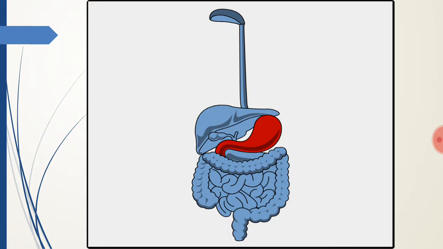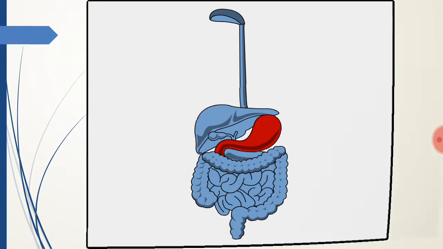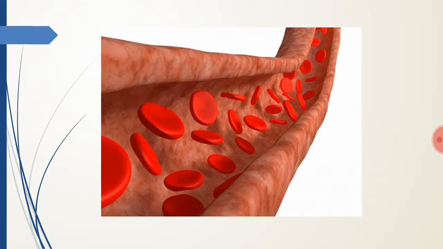The various nutrients in food like proteins, carbohydrates and fats get absorbed in the blood and are transported to different parts of the body. So, blood is a fluid medium which transports various substances like food to different parts of the body. And do you know, students, how blood flows in our body?